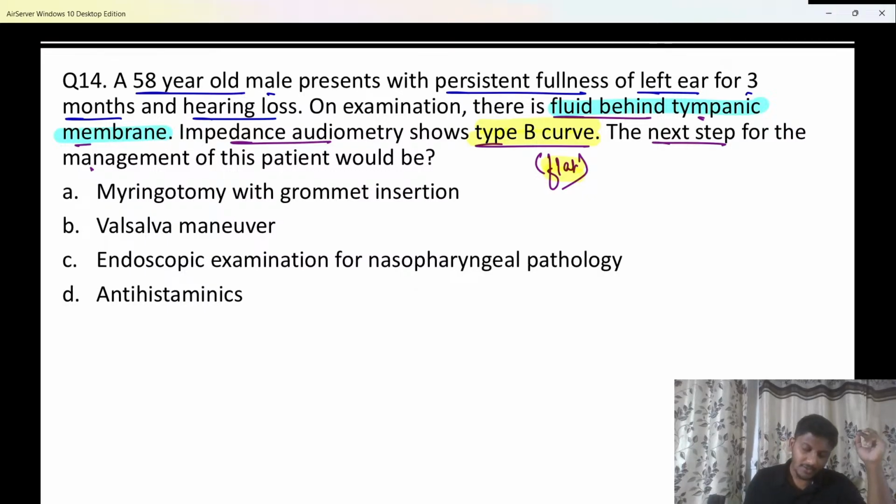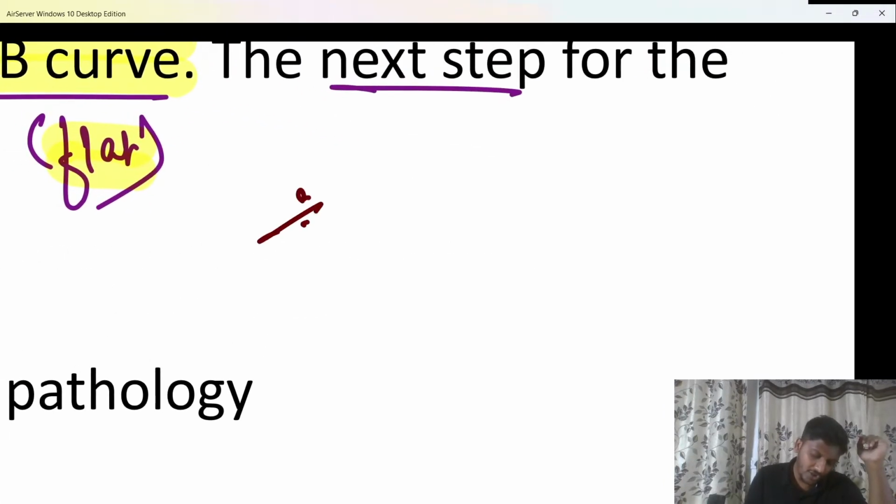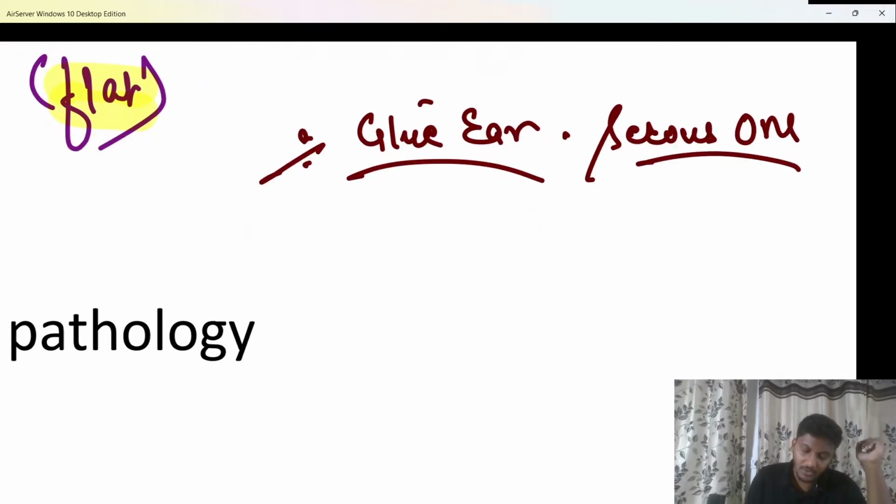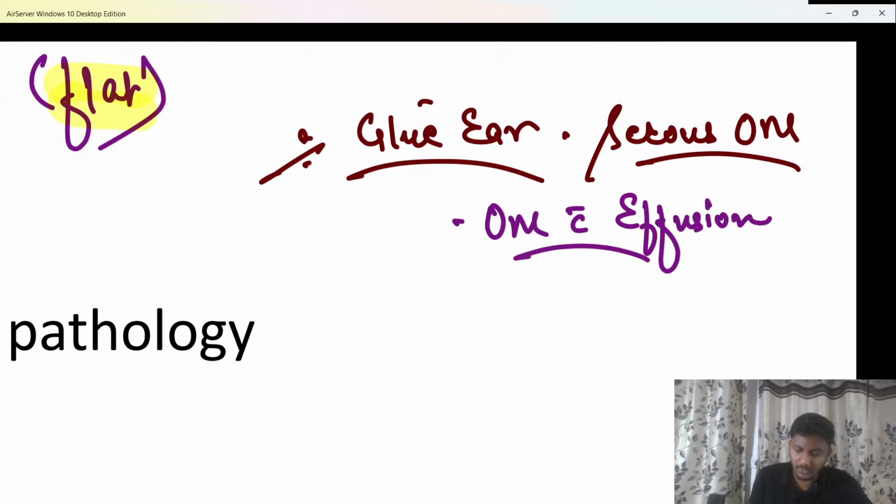So here there is fluid behind the tympanic membrane, and we know fluid collection behind the tympanic membrane, that means inside the middle ear cavity, is a classical case of glue ear. It is a classical case of glue ear, and glue ear is also called serous otitis media. I can even call it secretory otitis media, or otitis media with effusion. The new name which is there, do not get confused if you find this in the option, that is one and the same thing. So glue ear, serous otitis media, secretory otitis media, or otitis media with effusion.